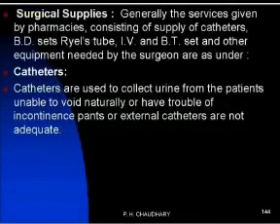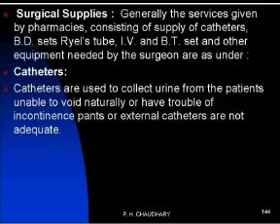Next is the hospital supply or surgical supply. Generally, it is a service given by the pharmacist to a surgeon to perform surgery or any operative procedure. The available equipment and apparatus consist of catheter, BD set, relay tube, IV set, and different sophisticated instruments like CT scan, X-ray machine, and MRI machine. These are all covered under the hospital supply. We discuss one by one.